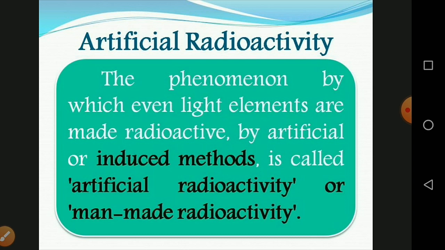When the projectile hits the parent nucleus, it is converted to an unstable nucleus, which decays, spontaneously emitting the daughter nucleus along with an ejected particle.